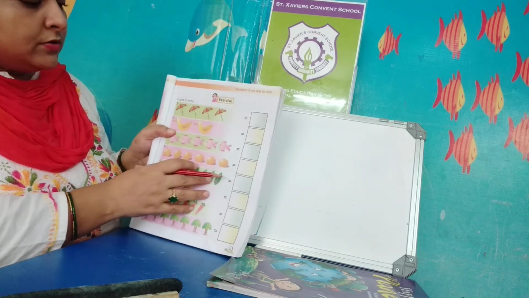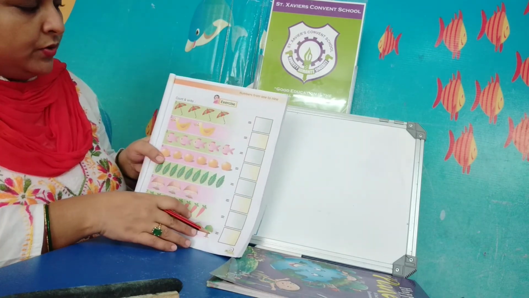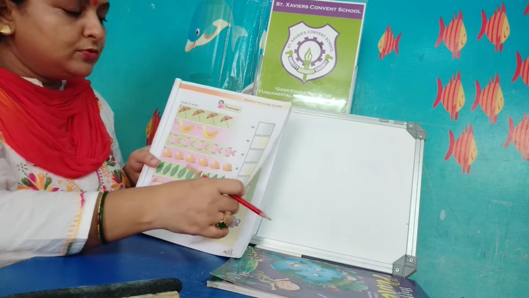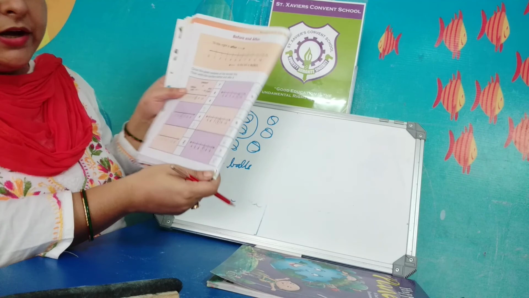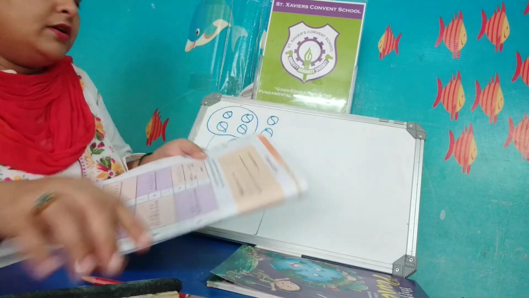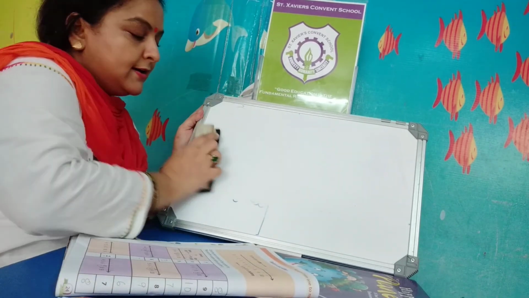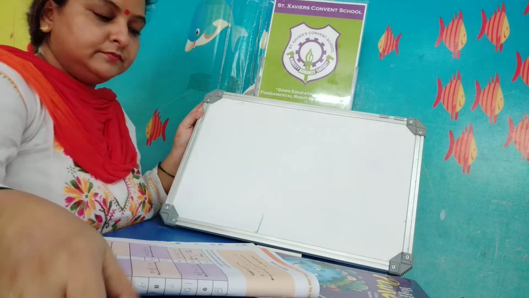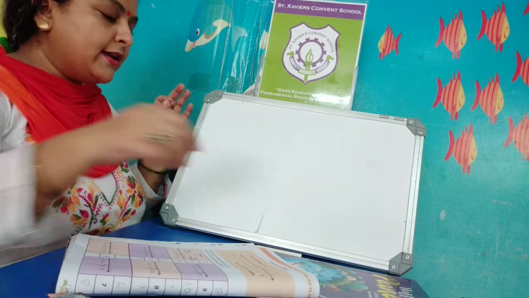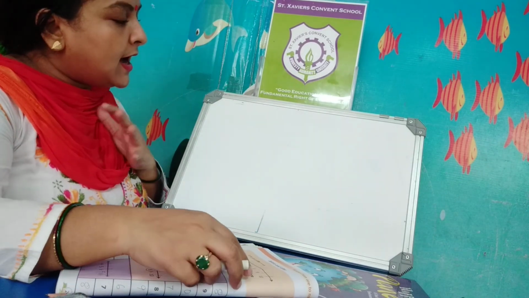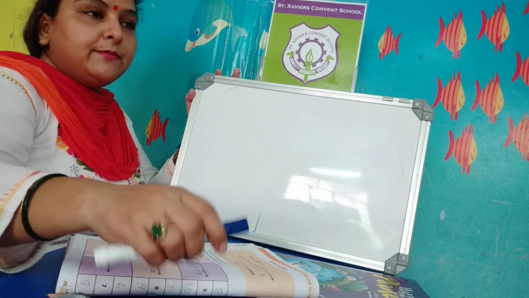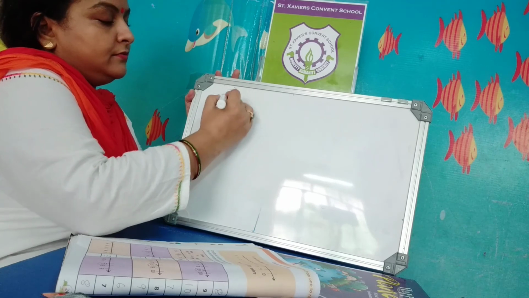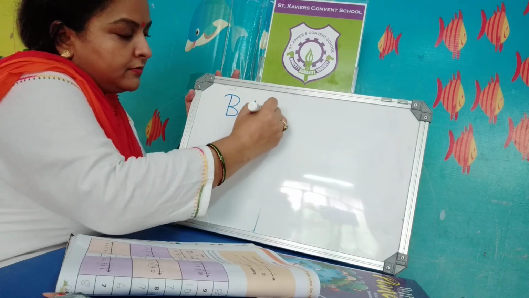On page number 23, you will count and write. You know how to count and write. And on page number 24, these are the numbers before and after. In prep class, you learned about before and after.